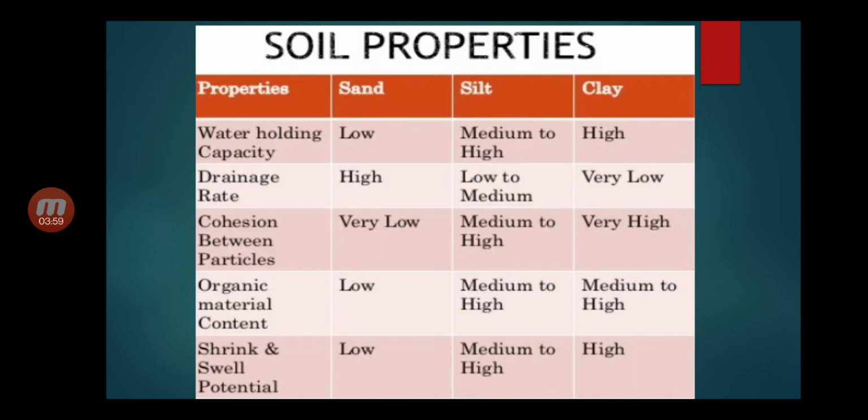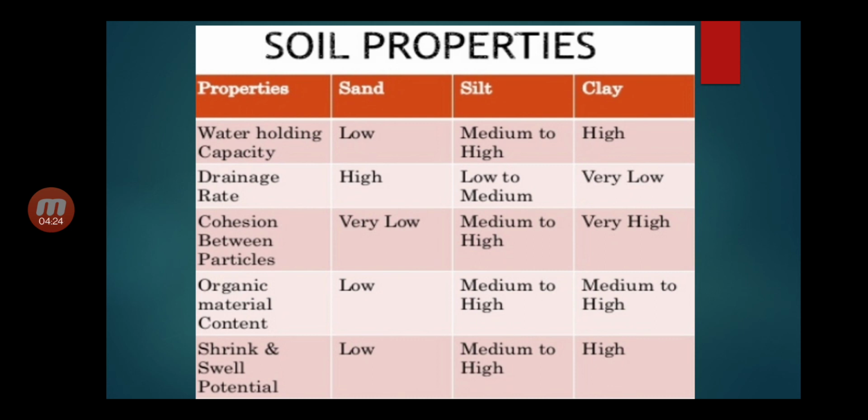Now, soil properties. Water holding capacity: sandy soil has low water holding capacity, silt medium to high, and clay soil high. Drainage rate: sandy soil high, silt soil low to medium, and clay soil very low.